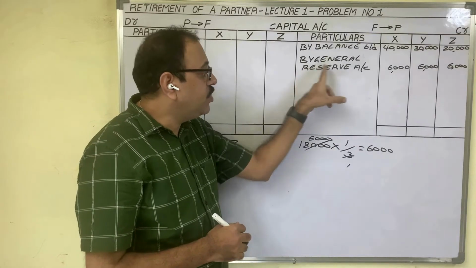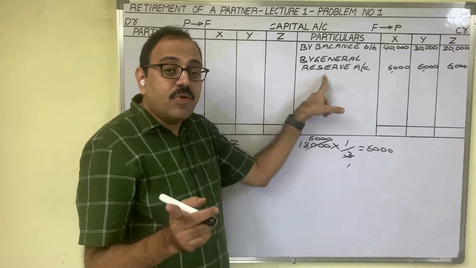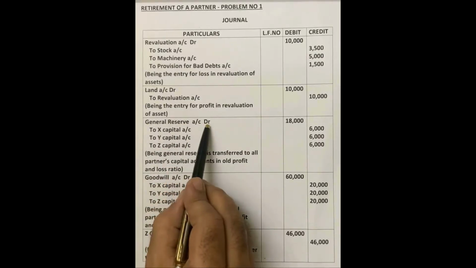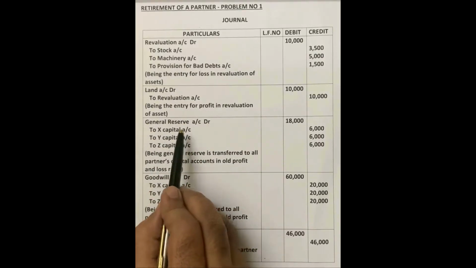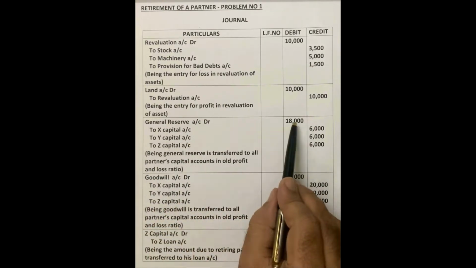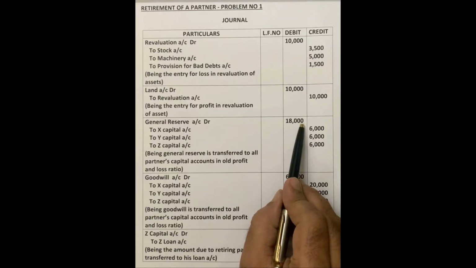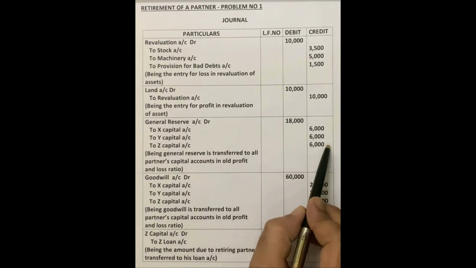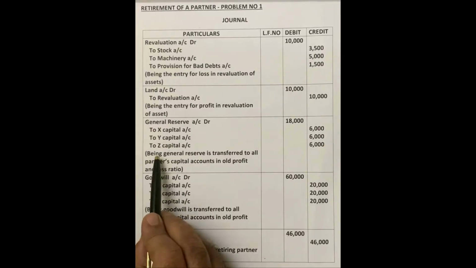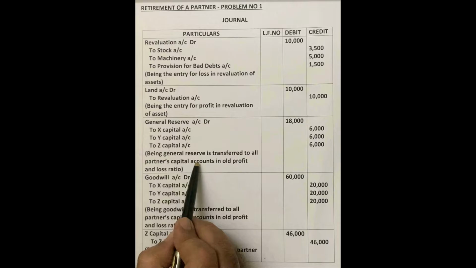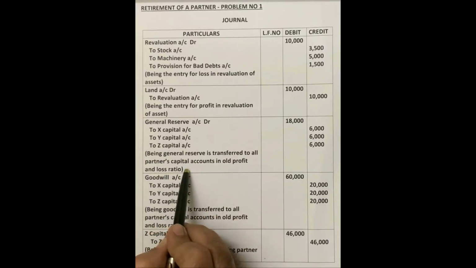And general reserve, what did we write now? General reserve account should be debited. So the entry is general reserve account debit to X capital account, to Y capital account, to Z capital account. General reserve amount 18,000. In the old ratio, when we transfer, each partner's share is 6,000 rupees. Narration: being general reserve is transferred to all partners' capital accounts in old profit and loss ratio.